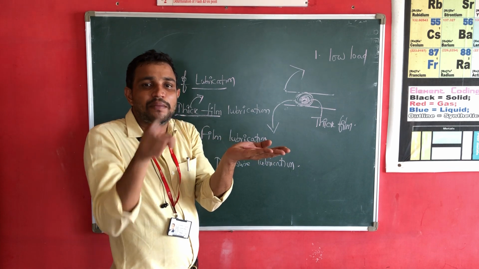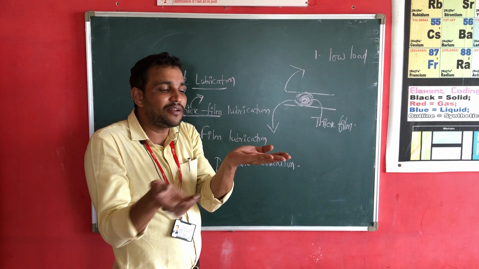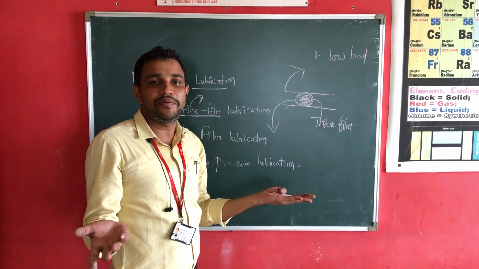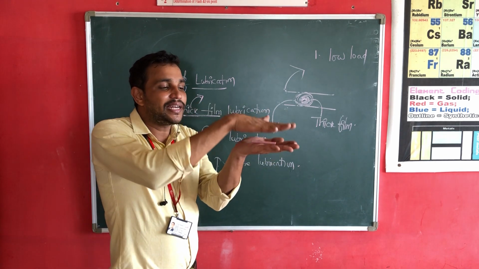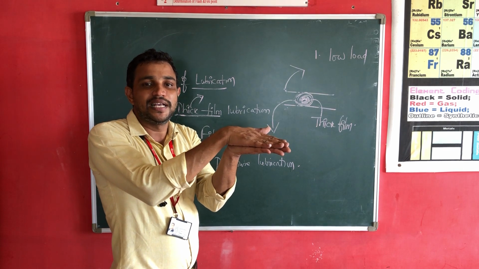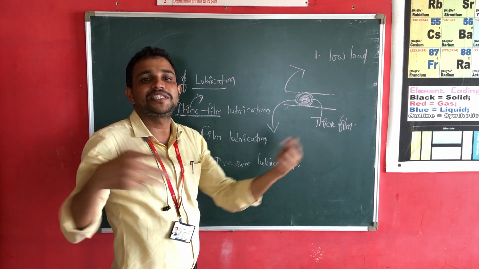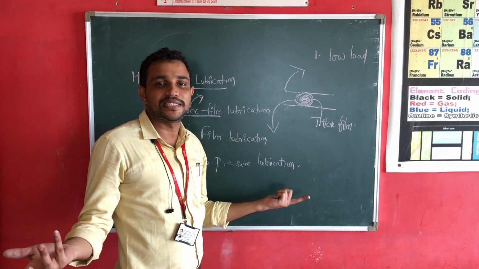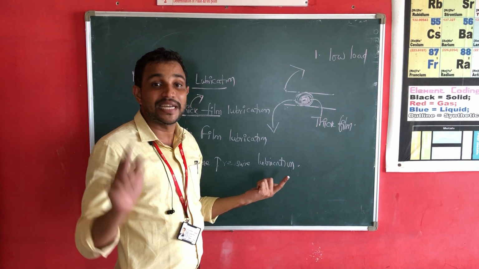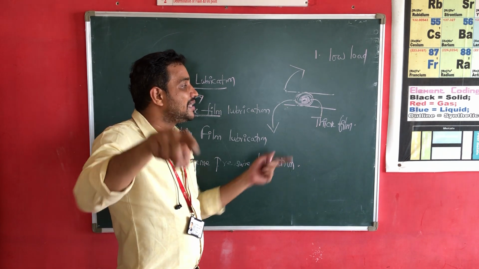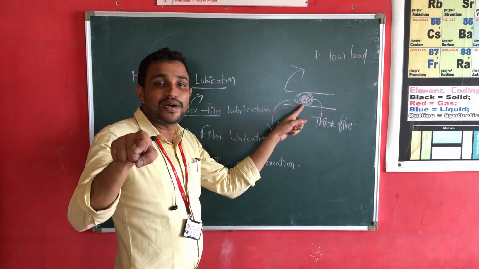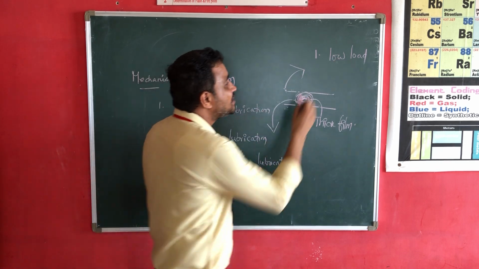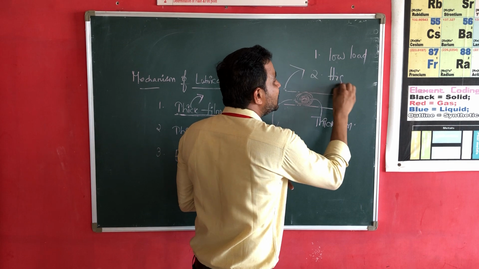If the lubricating oil comes out from the machinery parts, there will be no lubricating oil in between the two machinery parts. When there is no lubricating oil in between, the contact area between the two machinery parts increases. When the contact area increases, friction increases. When the friction increases, heat production increases. When the heat production increases, machinery parts spoil. That's why I choose thick film for the machinery parts which have low load and high speed.